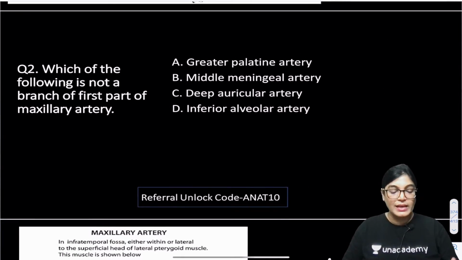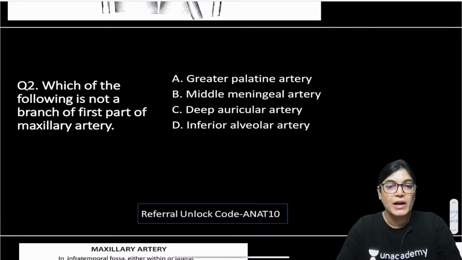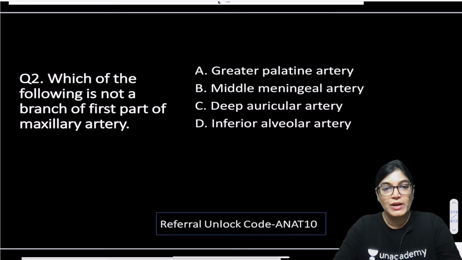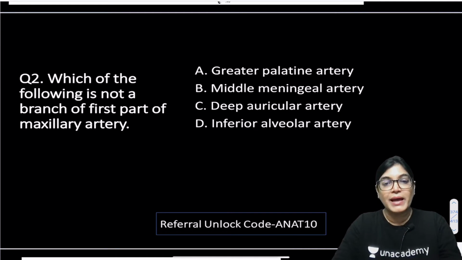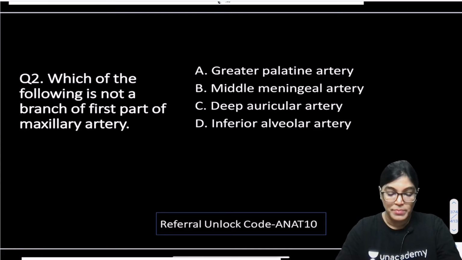Which of the following arteries is not a branch of the first part of the maxillary artery? Options are greater palatine artery, middle meningeal artery, deep auricular artery, and inferior alveolar artery. So for answering this MCQ, I would like to give you the branches of each part of the maxillary artery.